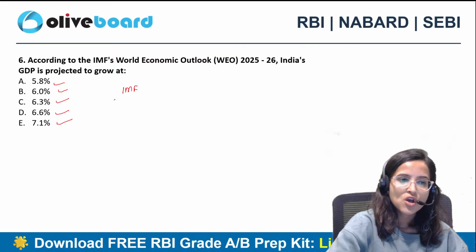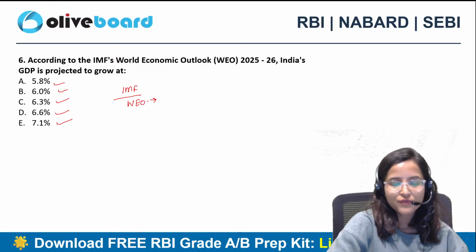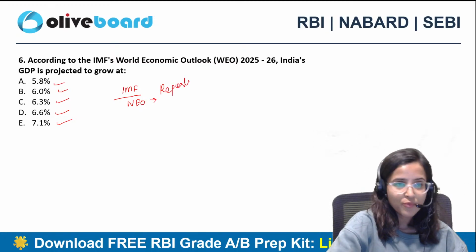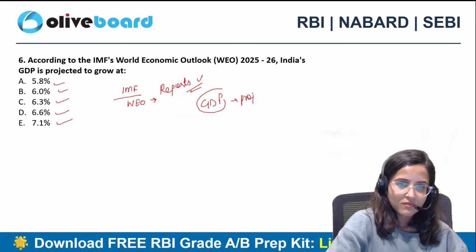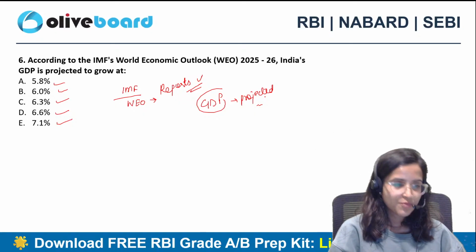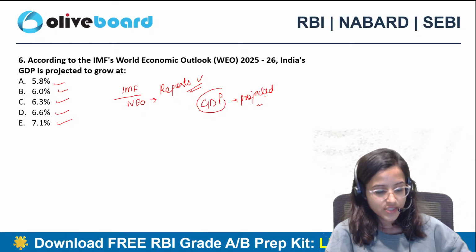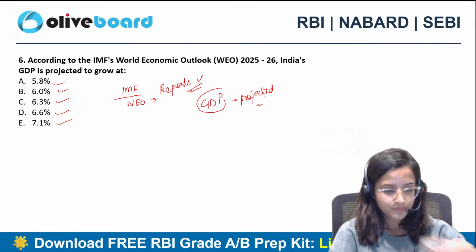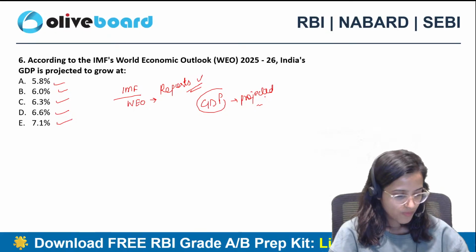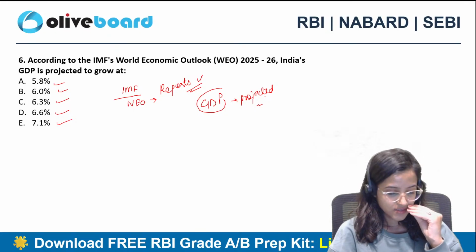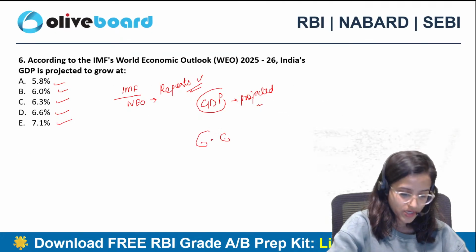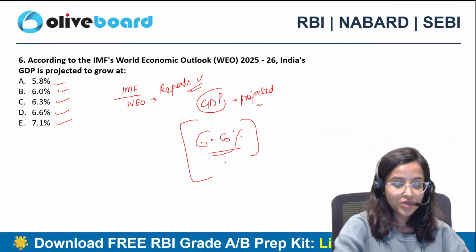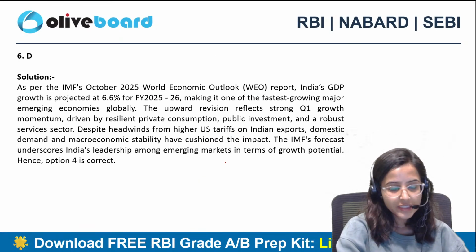According to IMF's World Economic Outlook report, which is one of the most important reports from your exam point of view, what is India's GDP projected to grow at? 5.8%, 6%, 6.3, 6.6, or 7.1%? What is the answer? The correct answer is D, which is 6.6%. Okay? World Economic Outlook is very important. You gotta read it.